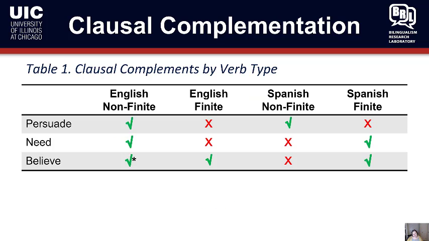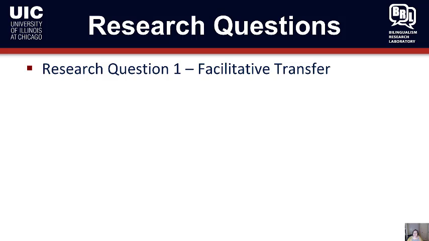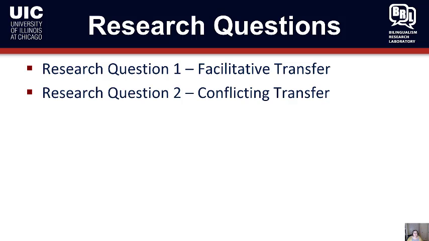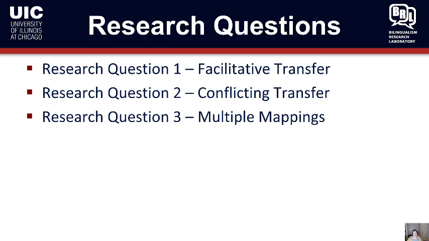So here is the believe row filled in. English can do non-finite and finite. There's a little asterisk to mark off our aspect restrictions under the non-finite complement column. And then Spanish, you get finite but not non-finite. So research question 1 is on facilitative transfer. Research question 2 is on conflicting transfer. These two research questions appear in experiment 1. And then experiment 2 deals with research question 3, which is about multiple mappings.